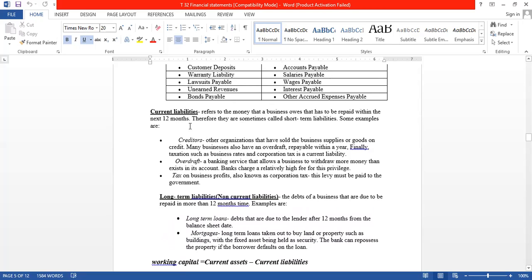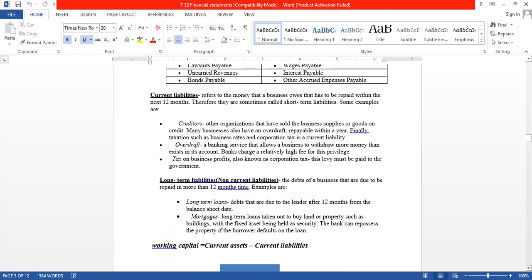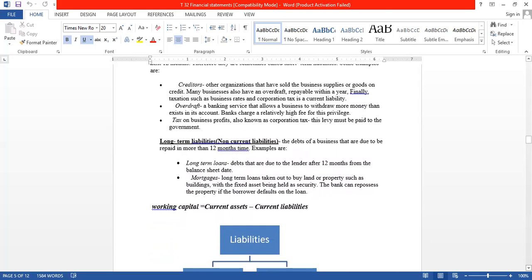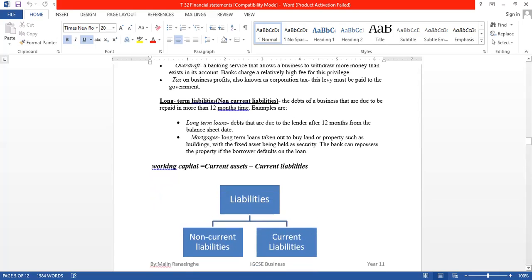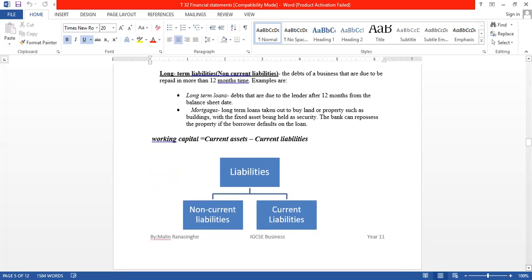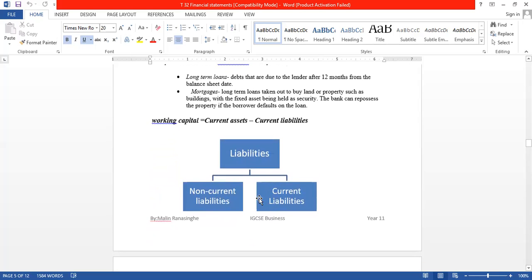Sometimes in examinations they ask definition questions, like define the term current liability, define the term non-current liability. Therefore, you should know how to define these things. That's one of the skills that you should obtain. Current liability examples are creditors, overdraft, and tax payables. Long-term or non-current liabilities are liabilities that you settle in more than 12 months, like long-term loans and mortgages.